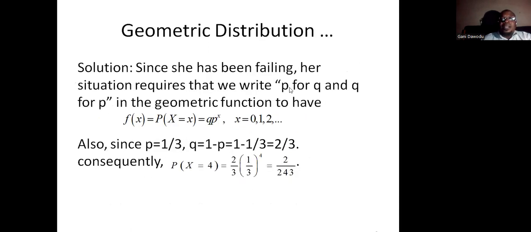And that goes on like this. Since she's been failing, as against succeeding, we'll write p for q and q for p, so that the PMF that we'll use will be this. And after that, p is supplied to be 1/3 and q is supposed to be 2/3. So the required probability becomes 2/243.